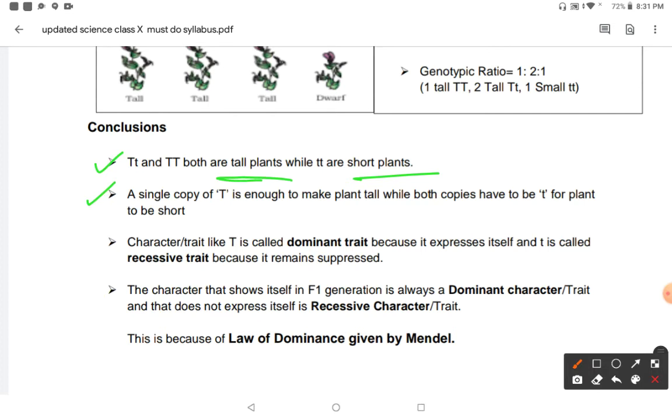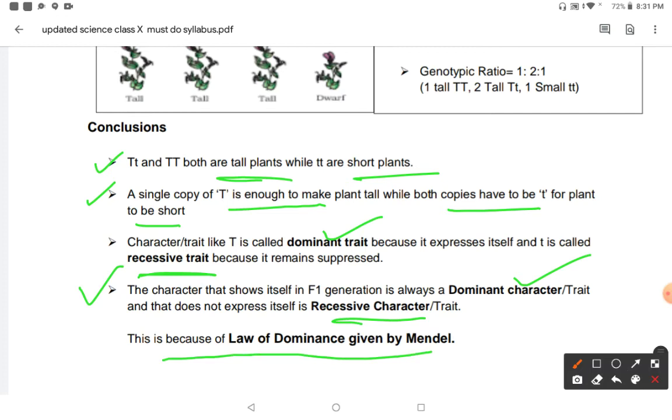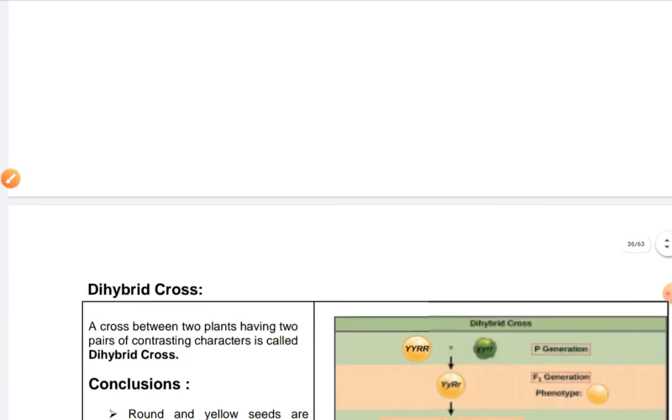A single copy of capital T is enough to make the plant tall, while both the copies have to be small t for the short plant. A characteristic or trait like T is the dominant trait because it expresses itself, and small t is called the recessive trait because it remains suppressed. The character that shows itself in the F1 generation is always a dominant character. That which does not express itself is called a recessive character or trait, and this is because of the law of dominance given by Mendel. So this is about the monohybrid cross.